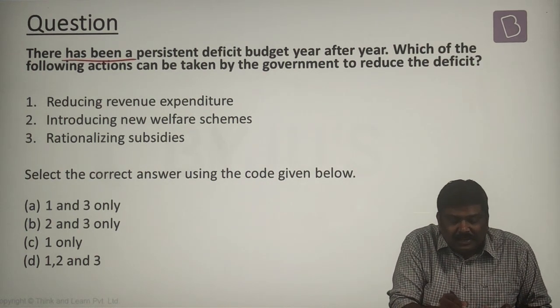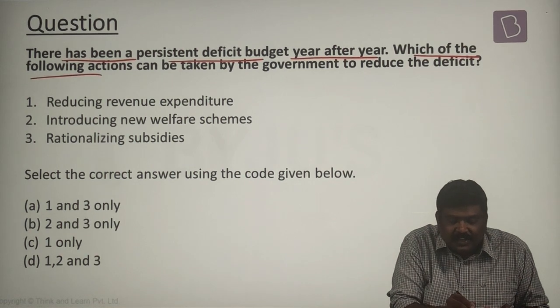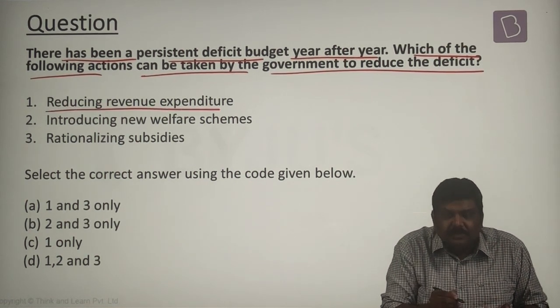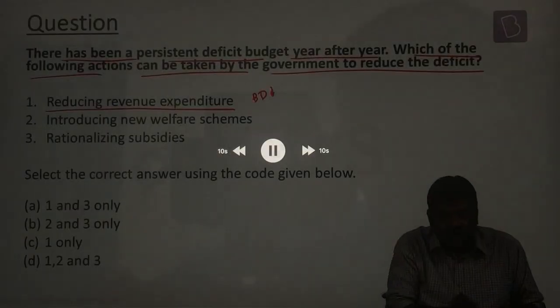There has been a persistent deficit budget year after year. Which of the following actions can be taken by the government to reduce this particular deficit? Reduce revenue expenditure. Will it reduce the budget deficit? Yes. Introduce new welfare schemes.